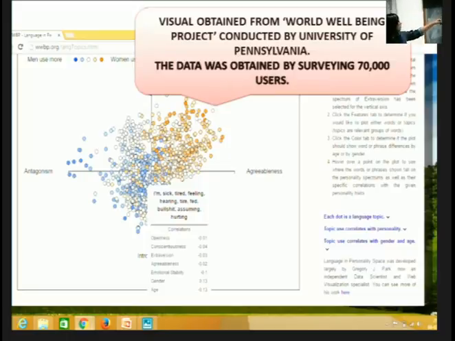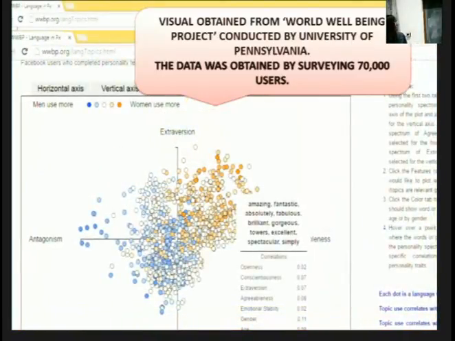You can see that the upper left edge of the box is focusing on the third quadrant. And you can see many negative words in there, like sick, tired, fed up, bullshit, and all that. If you look below, you can see that the emotional stability is minus 0.1. So what I'm trying to say is that when we are sad, we have a specific set of words, which can determine what our emotional stability is at that point.